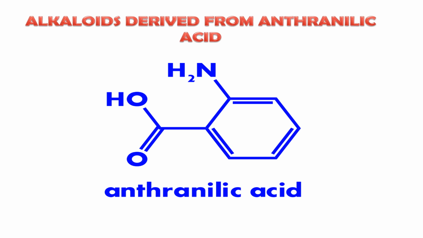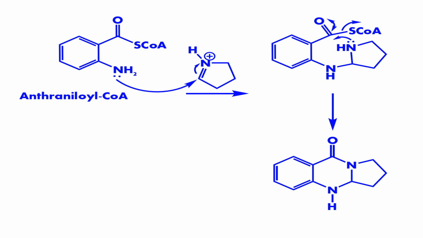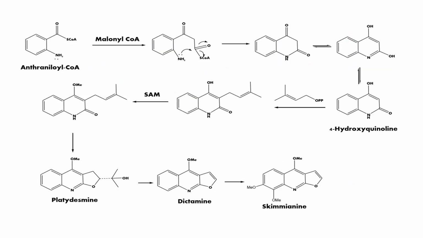There is also an alkaloid derived from anthranilic acid, and this anthranilic acid can be used for producing an alkaloid by passing through different biosynthesis pathways. The same is true, there is an alkaloid that can be obtained from anthraniloyl-CoA, which can be reacted with malonyl-CoA so as to produce 4-hydroxyquinoline.